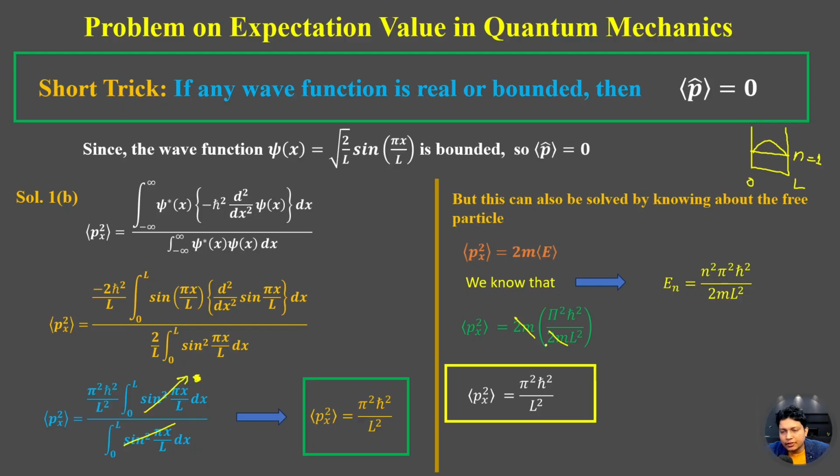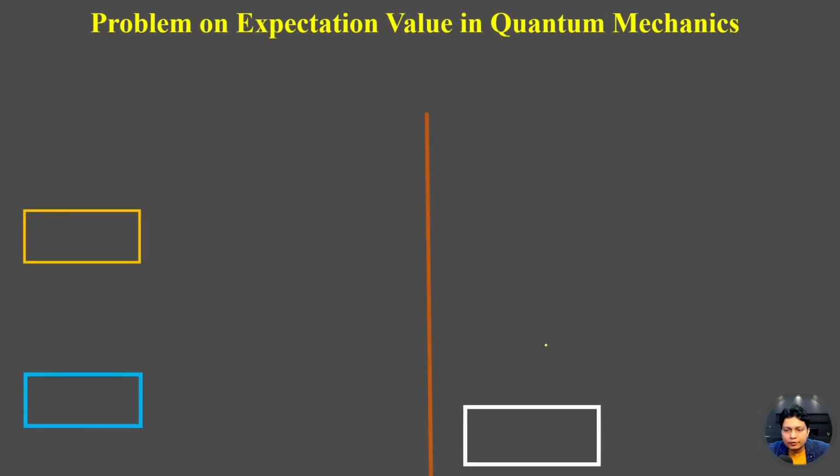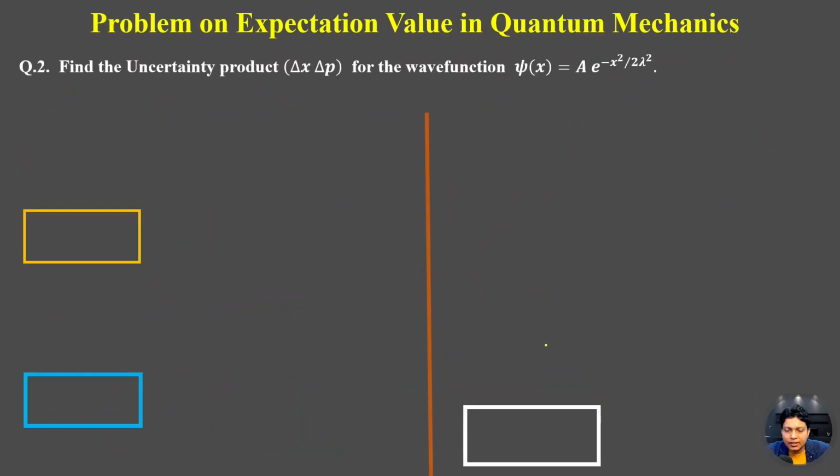So in this way, we can also calculate by shortcut or by method. So let's try to solve the other example also. Here, question number 2 is: find the uncertainty product, meaning delta x, delta p, for the wave function psi(x) equal to A e to the power minus x square by 2 lambda square.